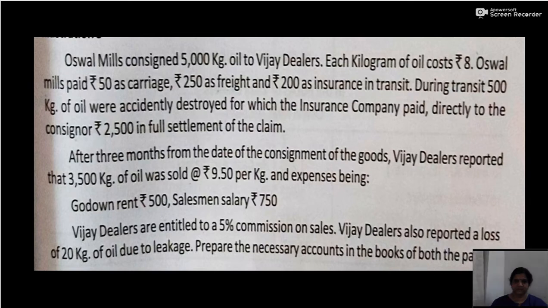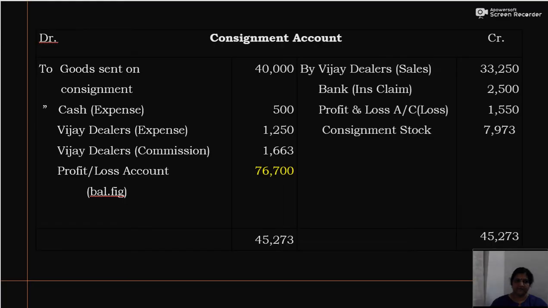Okay. I have prepared only the consignment account and also did the working notes. The remaining, that is the consignee's account in the books of consignor and the consignor's account in the books of consignee, as well as goods sent on consignment, you have to prepare. So everything you have to prepare. I have prepared only the consignment account and have shown the working notes. Okay. So we'll see the consignment account.